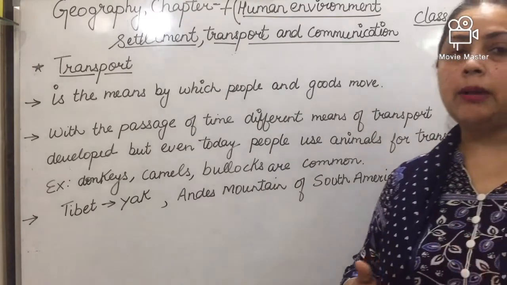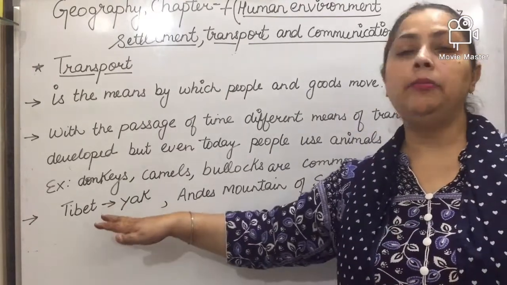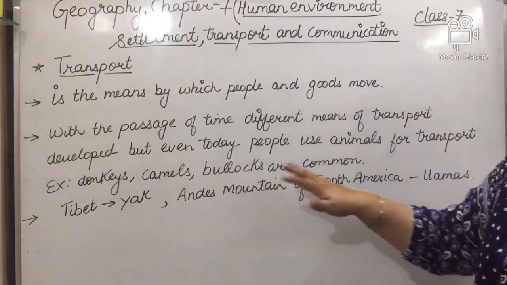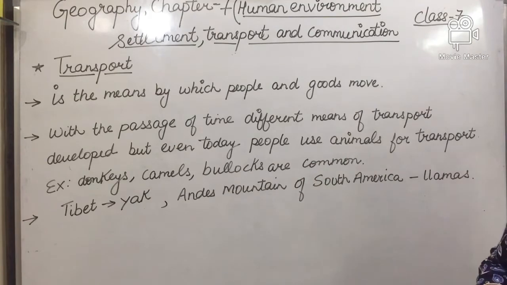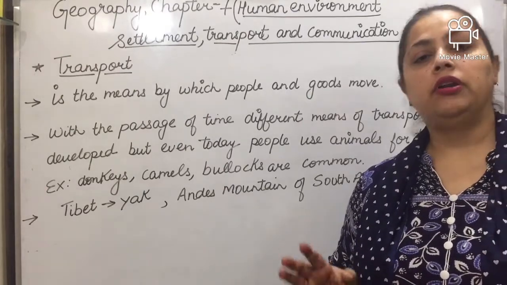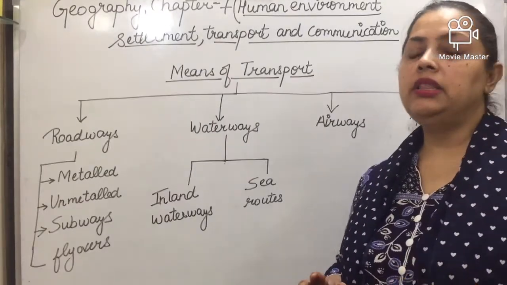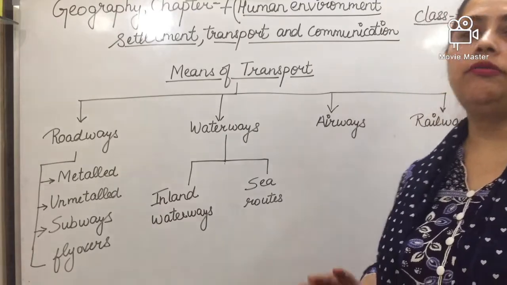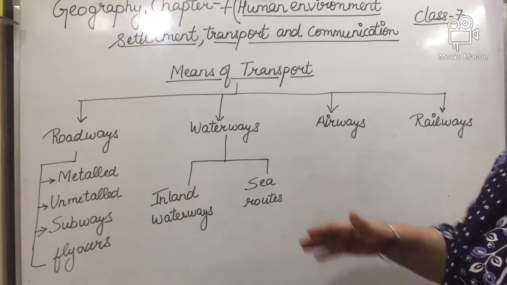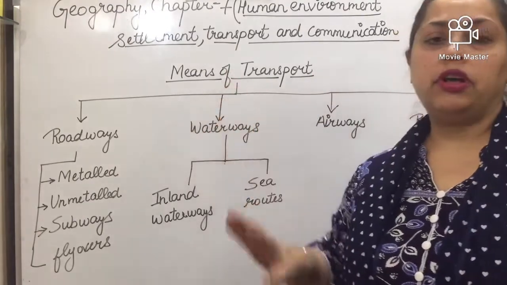There are other examples too, like in Tibet, yak is used, and in the Andes mountains of South America, llamas are used as a means of transport. Basically, there are four means of transport. In front of you, I have drawn the flow chart of the means of transport.